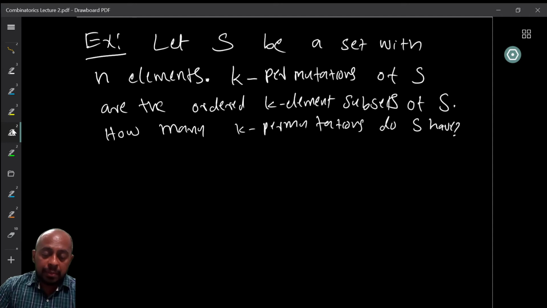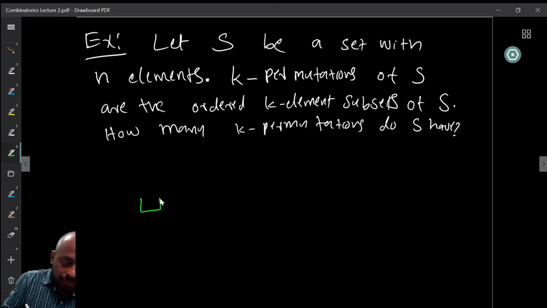Now I want to form a k-permutation, which means that I need to order whichever k elements I am going to have in a particular manner, right? So I fix, let's say, k positions: 1, 2, 3, etc., k, right?